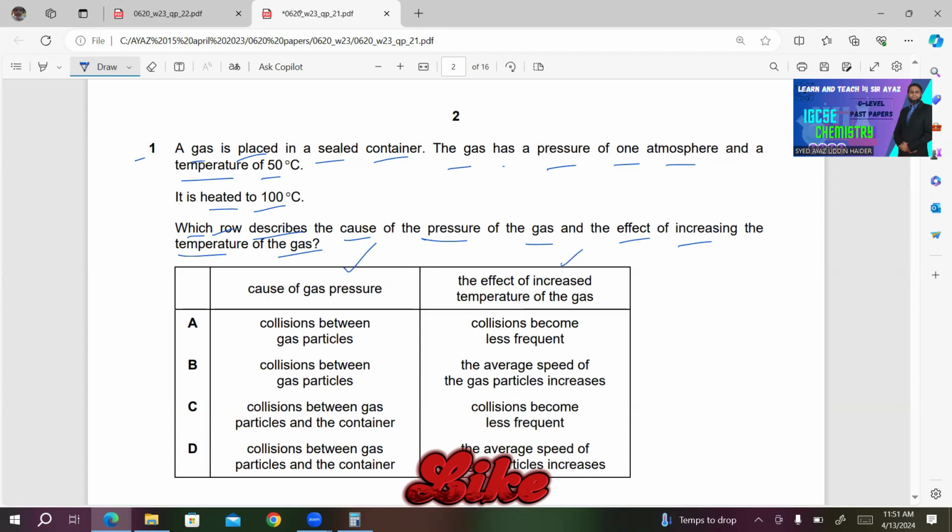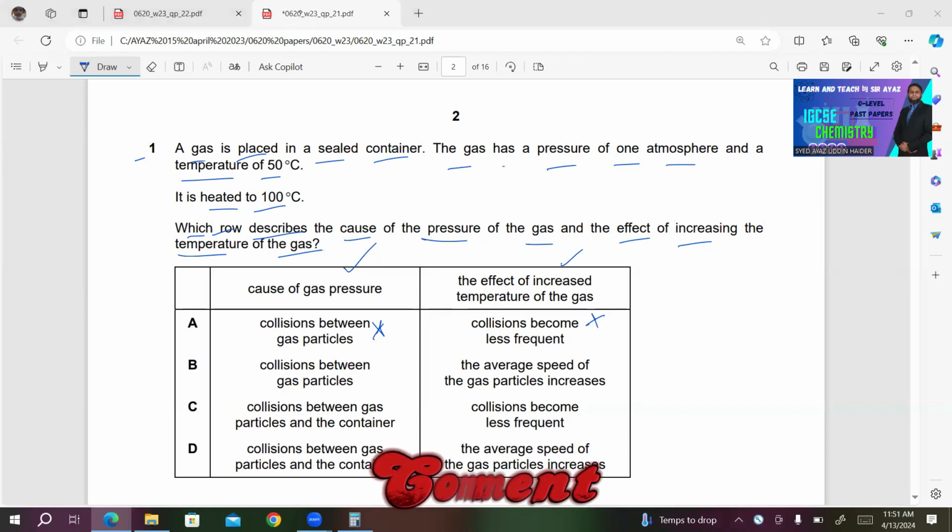In A, they are saying collisions between gas particles. It's not due to the collision between gas particles, so this statement is incorrect. If one of the statements is incorrect, no need to read the other statement. This will save your time. But for your convenience, I'm reading the other statement. For effect of increased temperature of the gas, collisions become less frequent. This is also incorrect because increased temperature will increase energy as well as the speed of the gas particles.